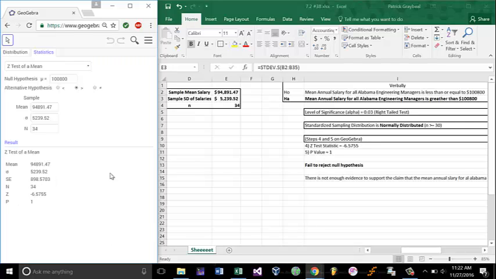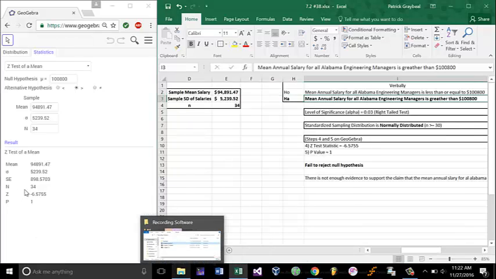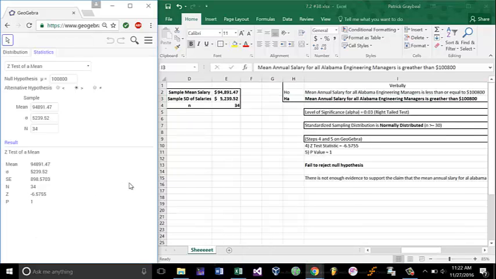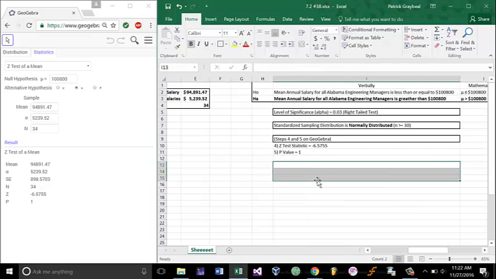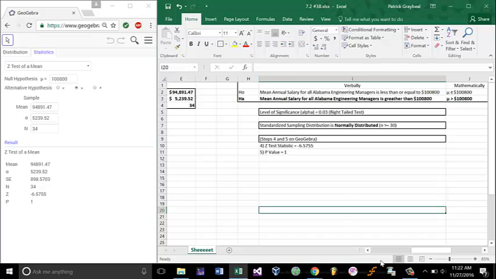So this is -6 standard deviations away from the mean, assuming that $100,800 is indeed the mean of the sample means or the mean of the population. So it's definitely not. It definitely is not greater than $100,800 since it fell so far below $100,800. And that's a good way to check to make sure, hey, is this information accurate? All right, in the next problem, we will be doing the same thing, but with a small sample.